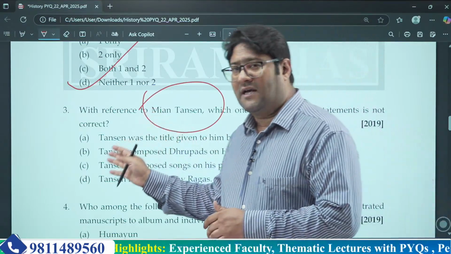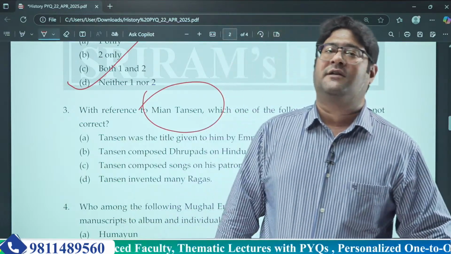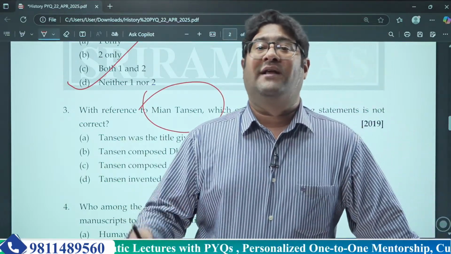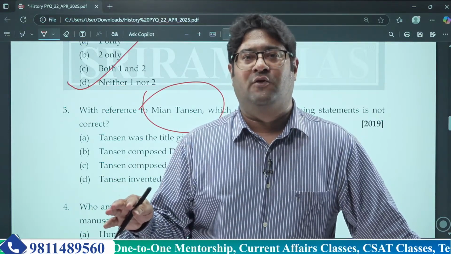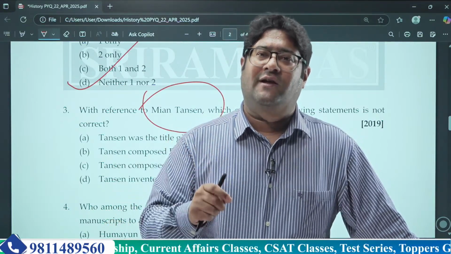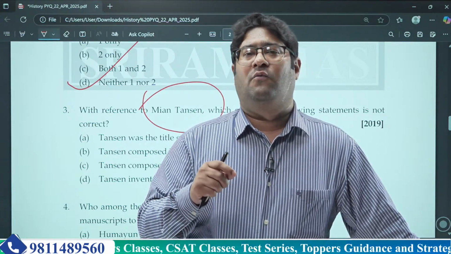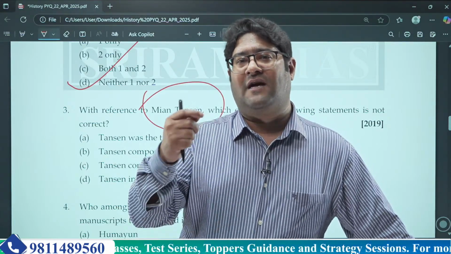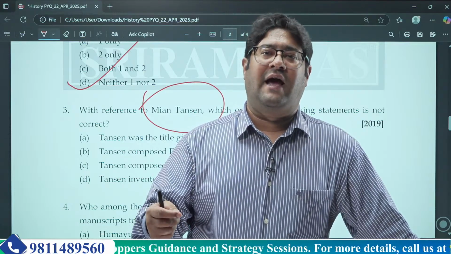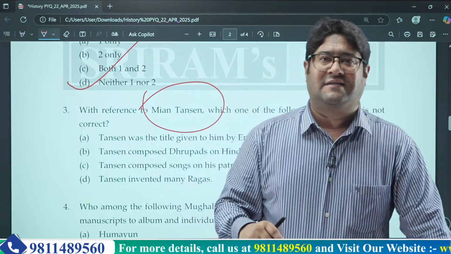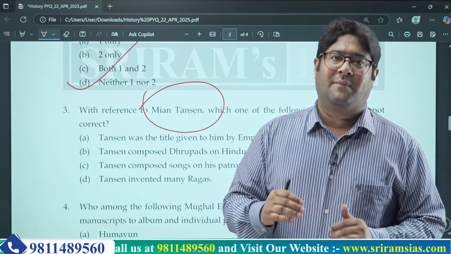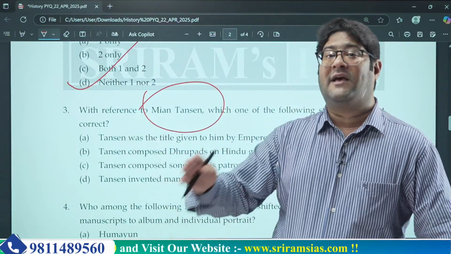So this question is about Tansen. Whenever you come across these kind of terms in pop culture even, try to go and explore about them. It basically will help you in the exam also. Don't waste too much time on that, but you should at least know what his actual name was, what particular things Tansen did during Akbar's reign, and how religious he was. In this perspective, when you start looking at things, you will be very much equipped to solve these kind of questions during the actual exam.